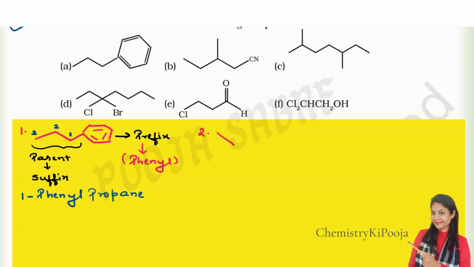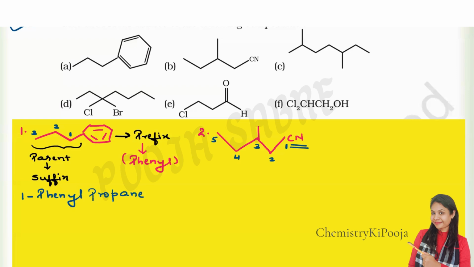Now coming to the second one. This is the structure. The same way I'm going to write it now. Again, the numbering. From which side are we going to start numbering? Whichever side the functional group is present. Here is the functional group, so I'm going to number this as 1. Always remember, if the functional group contains carbon, then you count that carbon and number it as the first position. So this is 1, then 2, 3, 4, and 5.